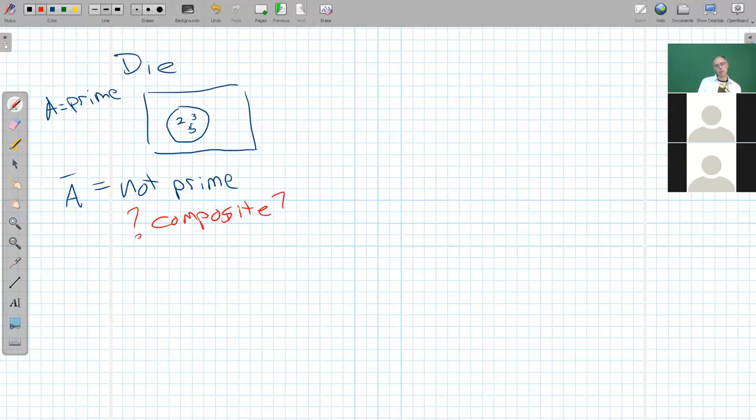The problem with composite is that it means it has multiple factors composed of many things, but there's also one. The number 1 is not prime and not composite. My point here is just we often have to think hard about what we're doing and not take anything for granted. Sometimes there is a simpler way to say not something, but often there is not. It's just everything outside of that.